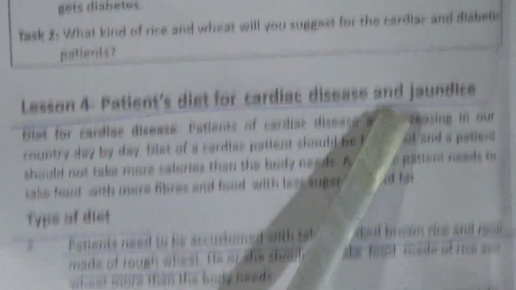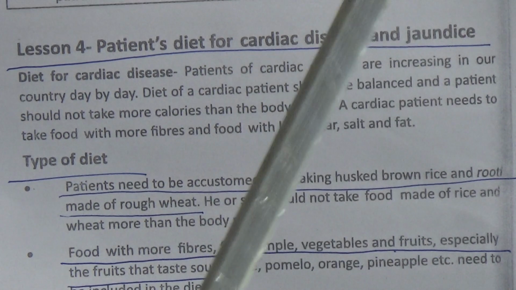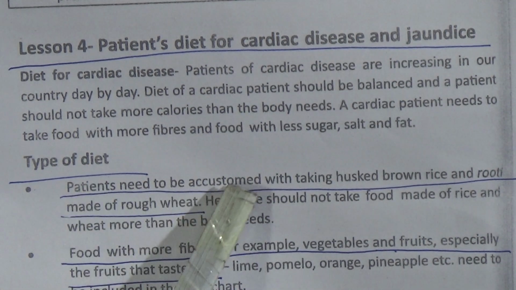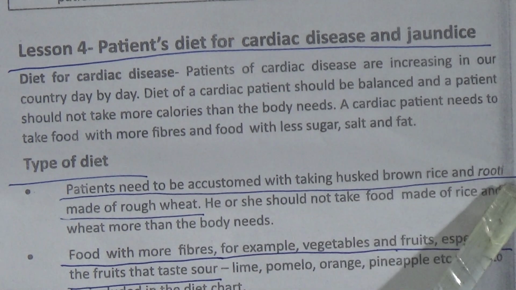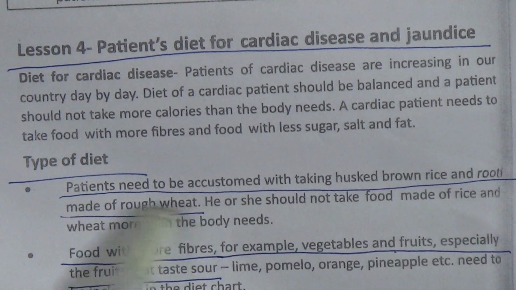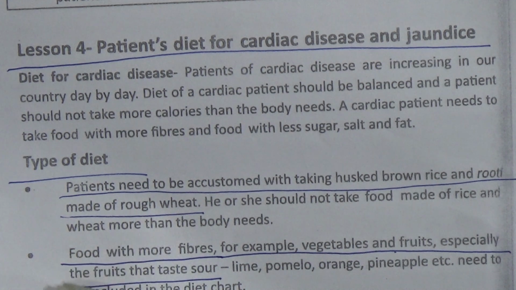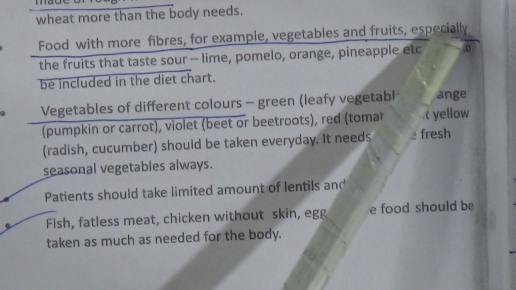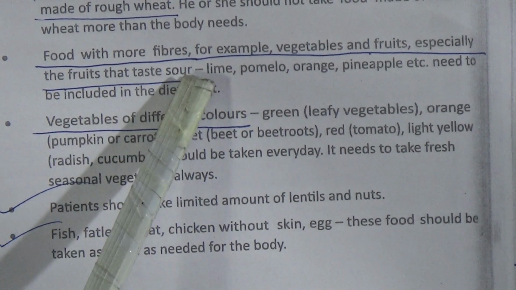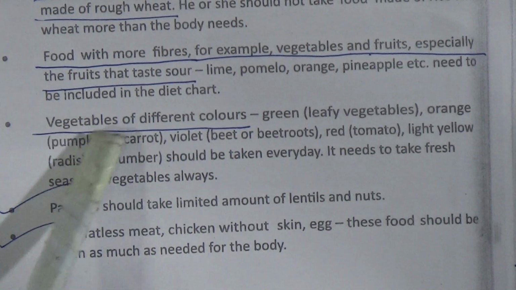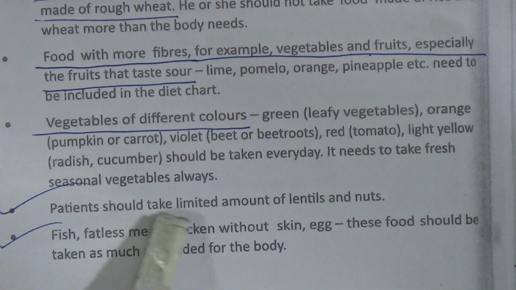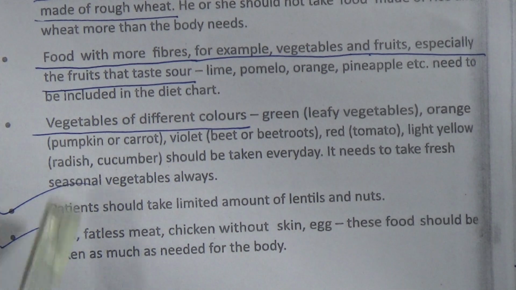Now lesson 4, patient's diet for cardiac disease and jaundice. So types of diet. Patients need to be accustomed to taking husked brown rice and roti made of rough wheat. Food with more fibers, for example vegetables and fruits, especially the fruits that taste sour. Vegetables of different colors. Patients should take limited amount of lentils and nuts.